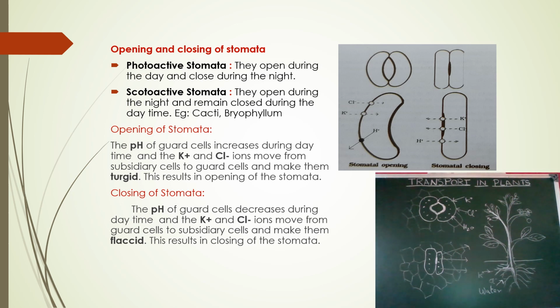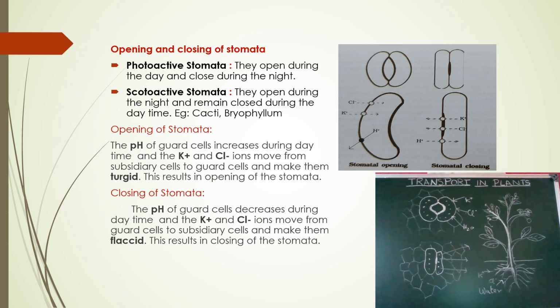During transpiration, the excess amount of water collected in the xylem escapes through the stoma. If the stoma continuously stays open, the transpiration is continuous, and there is a chance of the plant wilting. That is, it may die. So that is the reason the stoma should close and stop the process of transpiration. We will see how the stoma closes and how it opens, and also at what time the stoma closes and at what time it opens.